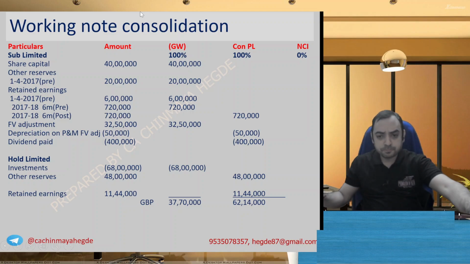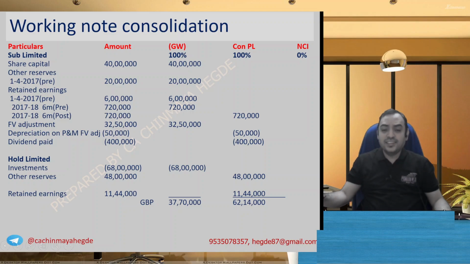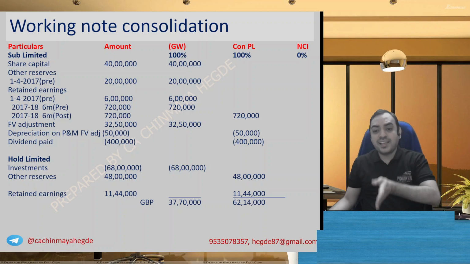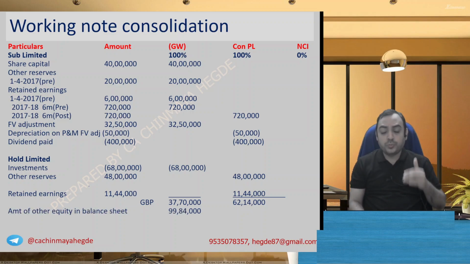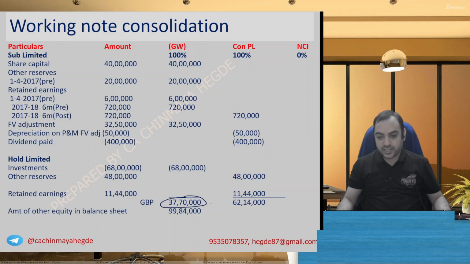So it is not a goodwill, it is a gain on bargain purchase. So gain on bargain purchase as well as this CONPL, both of them will be part of the same heading. So we can do one more calculation below, that is other equity to be reported in the balance sheet will be 37 lakh 70,000 plus 62 lakh 14,000. Together you will show it as other equity in the balance sheet. NCI, nothing will come, that is zero anyway.